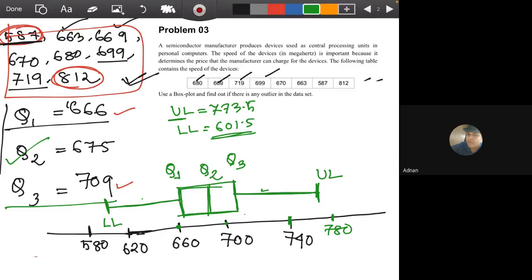Next thing is we have to identify the outliers. So the first outlier, as we said, is 587. So it will be somewhere here, obviously above 580. So this is the outlier. Just put a star or a dot just to show this is the outlier. Another outlier is 812, so it will be somewhere here. So in this distribution, we have two outliers. Okay, so this is the distribution with an outlier. And if you don't have any outlier, you don't have to show anything, just do the box plot. So any question in box plot?